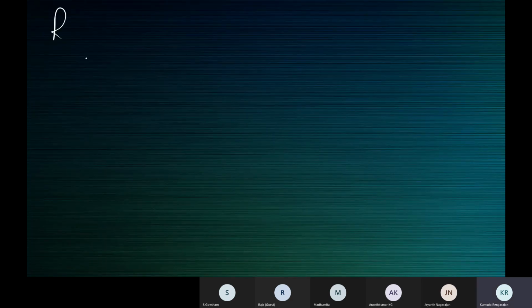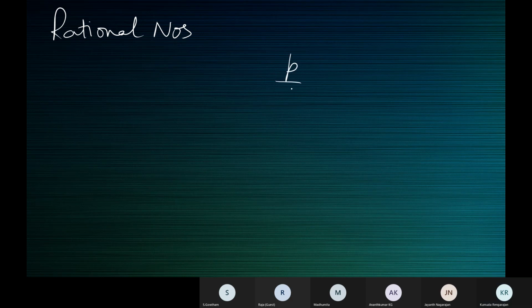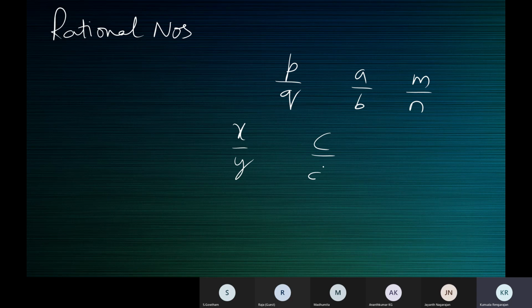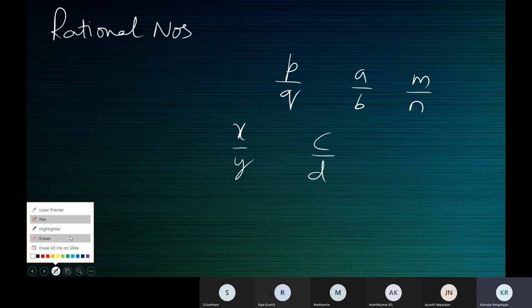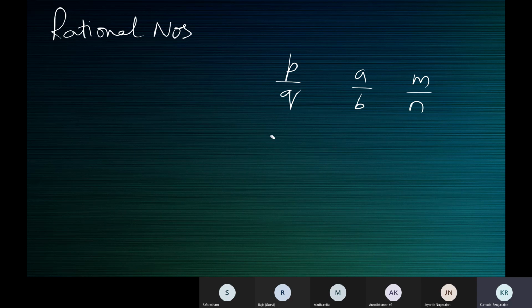So now we understand that the denominator should not be 0. The numerator can be 0. The denominator should not be 0. So now let's understand what rational numbers are. Any number of the form P by Q. You can say A by B, or M by N, or X by Y, or C by D. You can take anything, children. Any number of the form, let me say, P by Q.